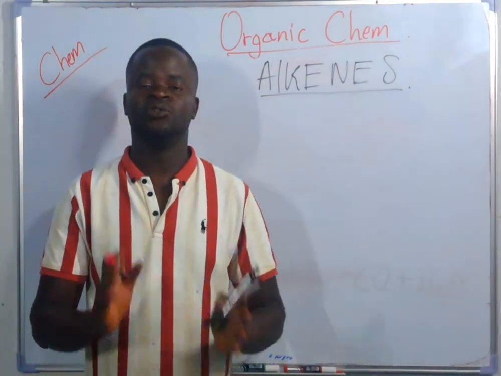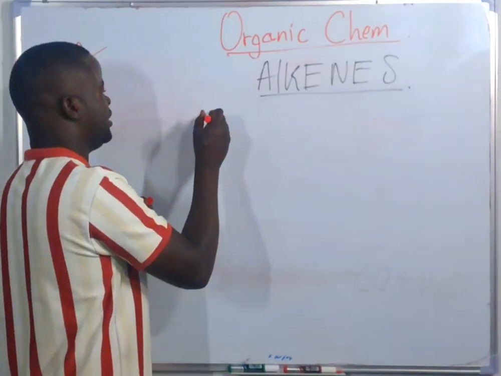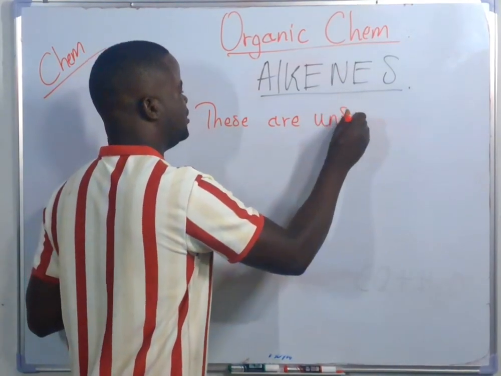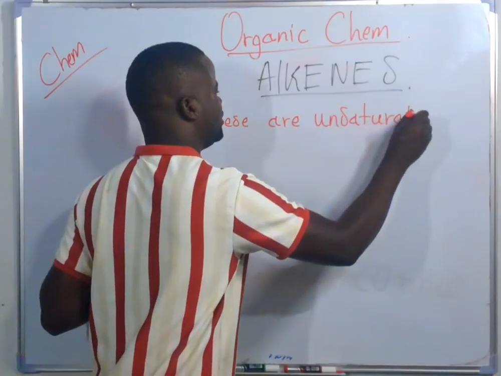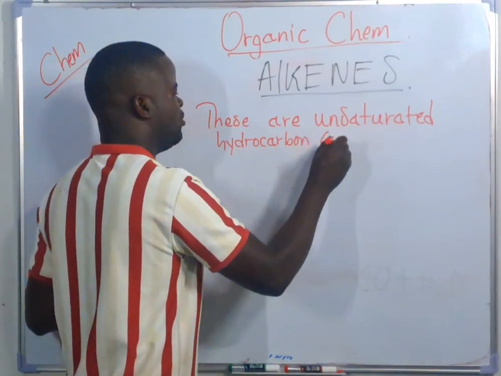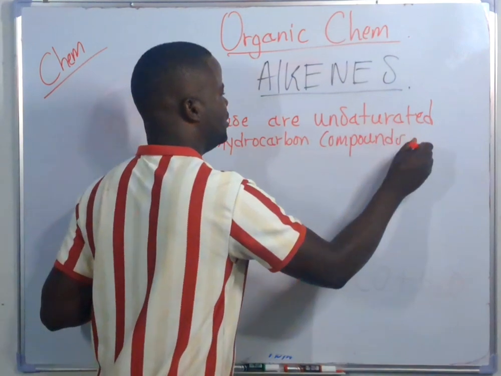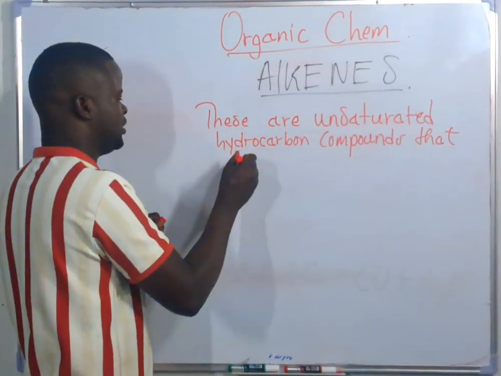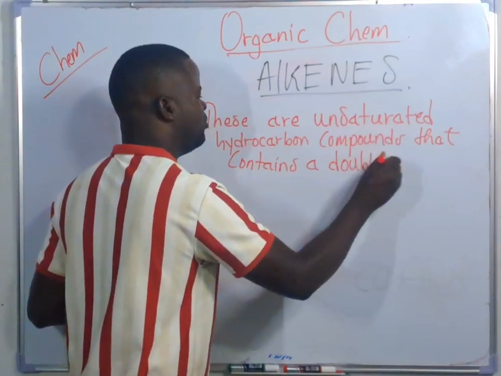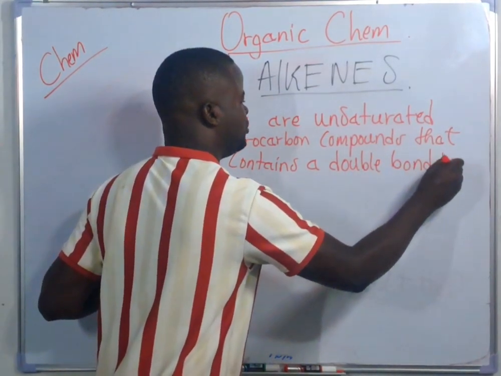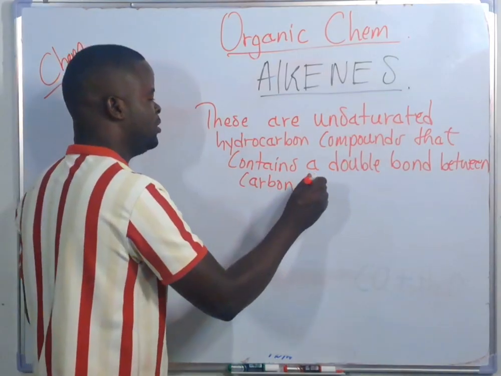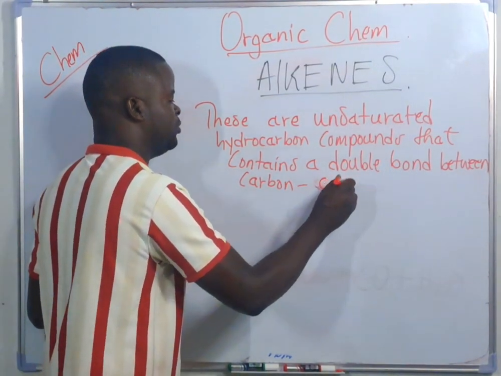These are unsaturated hydrocarbon compounds. So we are saying alkenes, by definition, are unsaturated hydrocarbon compounds that contain a double bond between carbon atoms.